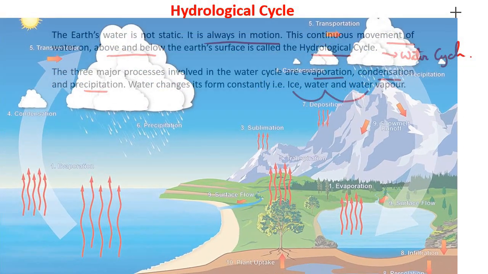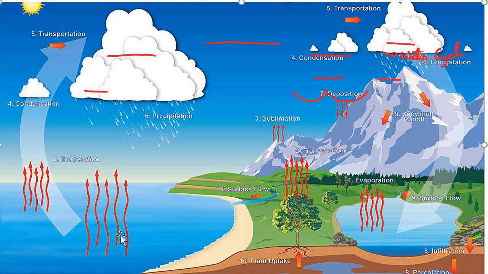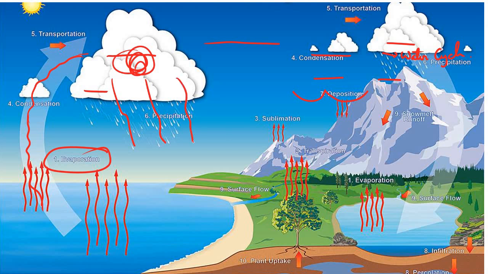What do you see in this picture? Tell me, students. You see from the ocean side, what you observe here is the water getting first evaporated. Then there is condensation and transportation, and after that clouds form, and then there is precipitation. Okay, so this is one part.